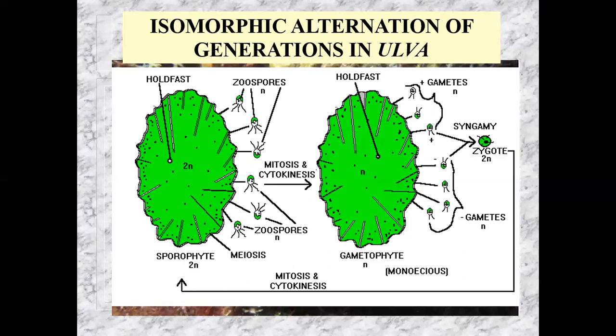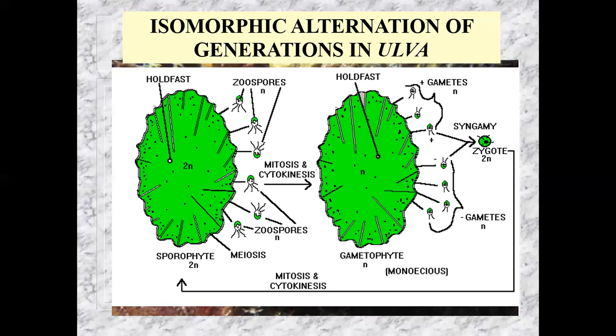The gametophyte is haploid. So what do gametophytes do? Gametophytes are haploid organisms that make haploid gametes by mitosis. So they're going to make those little gametes. Some of them are going to be eggs and some of them are going to be sperm. In Ulva, you really can't tell the difference too much between an egg and a sperm. So we'll just call them plus and minus cells.